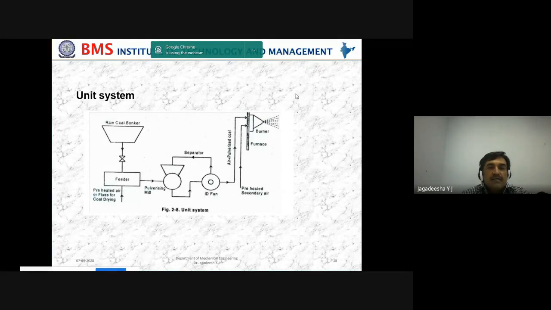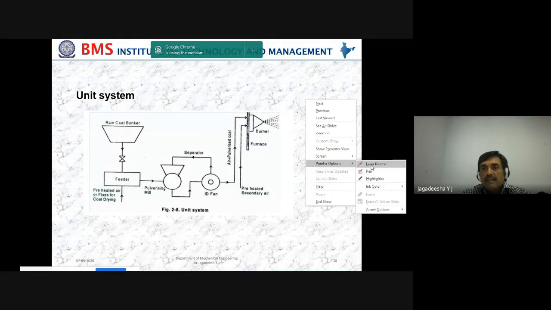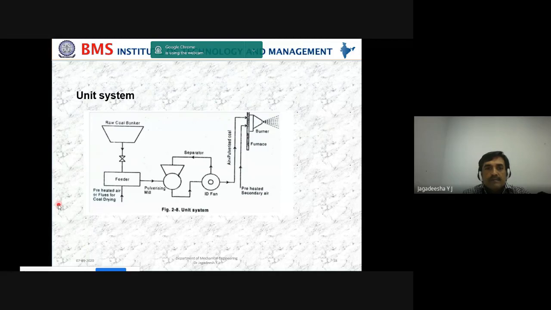So the detailed sketch of this one, you look into how they are sending it. This is the feeder, and this is the raw coal bunker. From this, it enters the feeder bunker. Then it is sent to the pulverized mill.